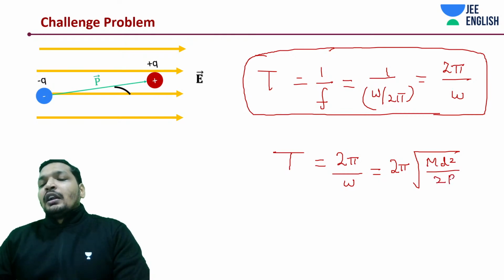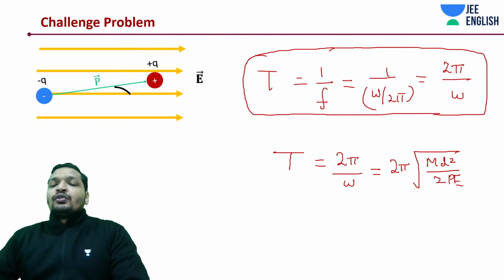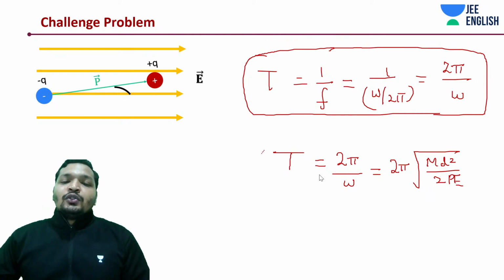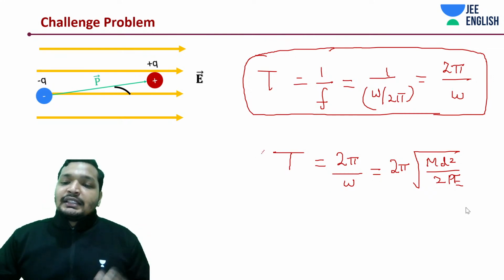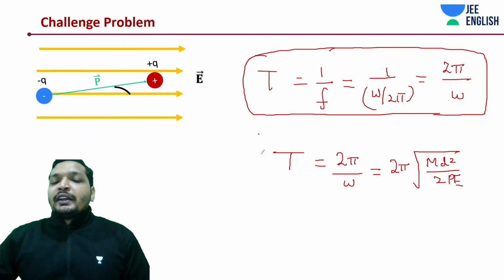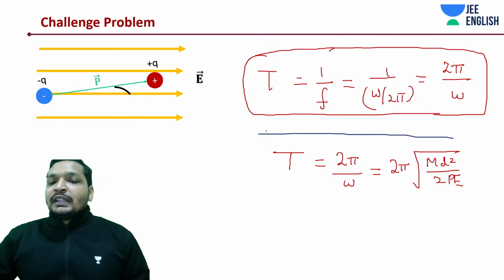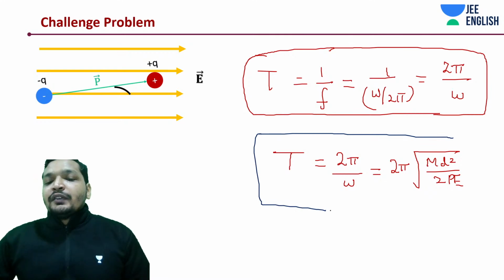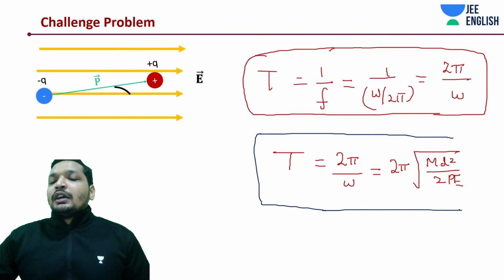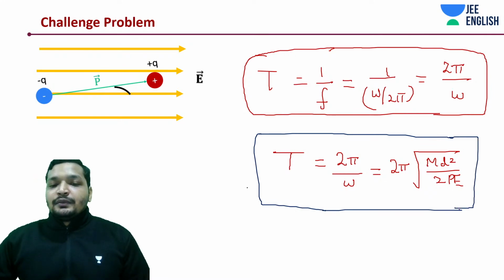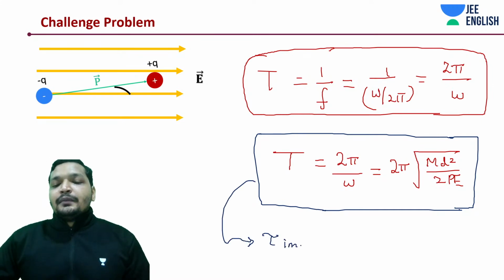If you further condense it, it will become root 2, but I don't think it will be given generally. They will give you 2 pi to give you an understanding in your exam that there is something to do with 2 pi, something to do with angular frequency. With that, you can intuit that you need to find out angular frequency. Easy.